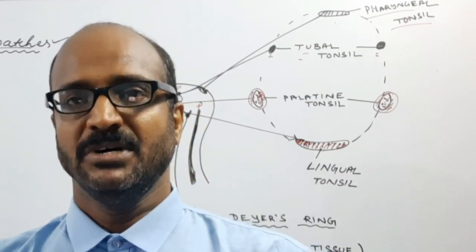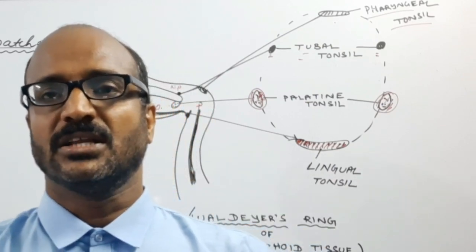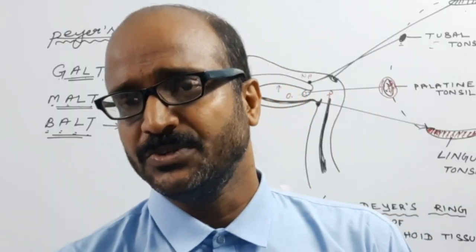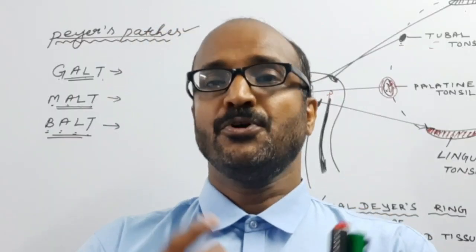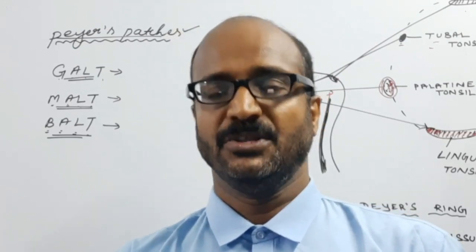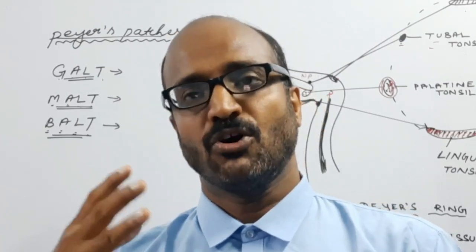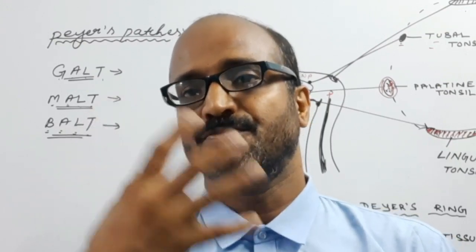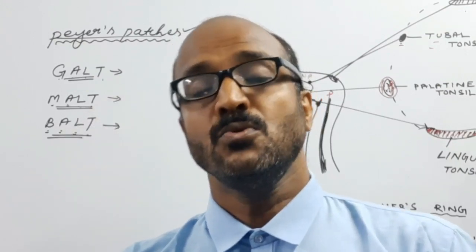You have to remember, you have to understand the concept. In the next session, we are going to discuss the different activators, also known as the hormones of the alimentary canal. These hormones are released when you are taking food, or when you want to take food.